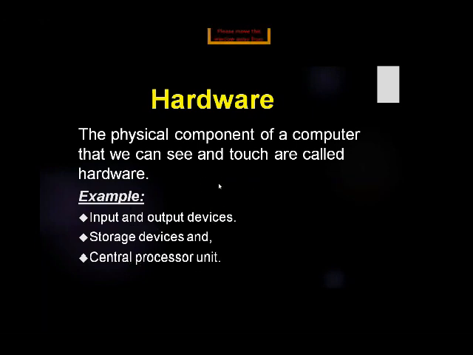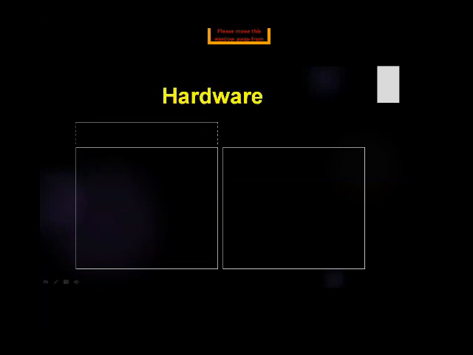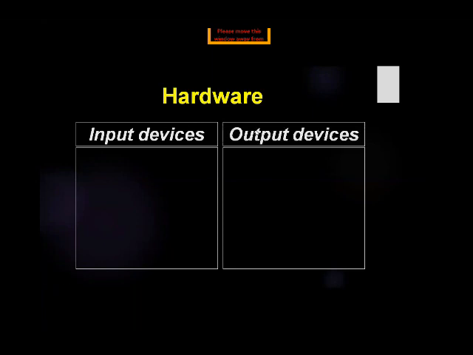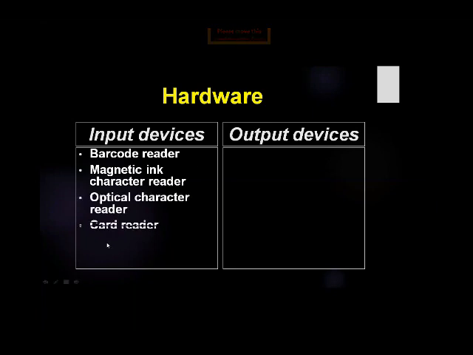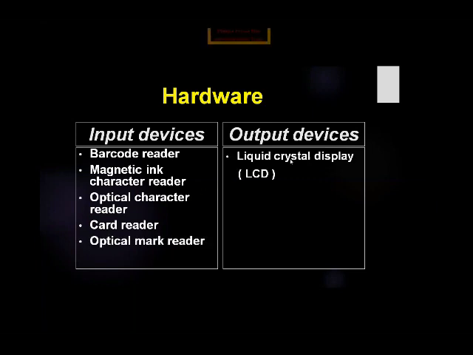Okay, now we will discuss input and output devices first. Hardware is classified further into two types, that is input devices and output devices. Input devices include barcode reader, magnetic ink character reader, optical mark reader, and card reader. Output devices are liquid crystal display, LCD, braille printer, and plotter. Now first we will discuss what input devices are.